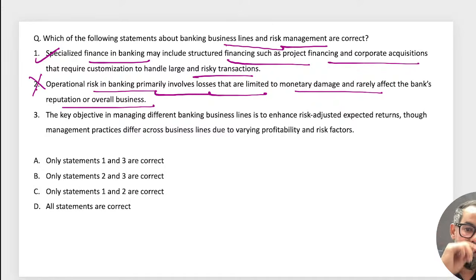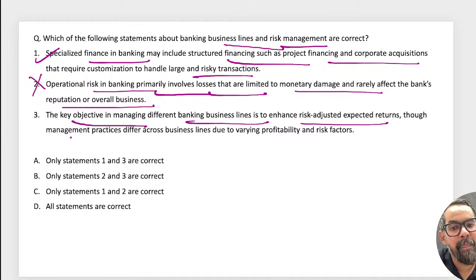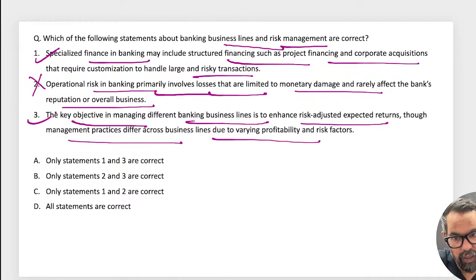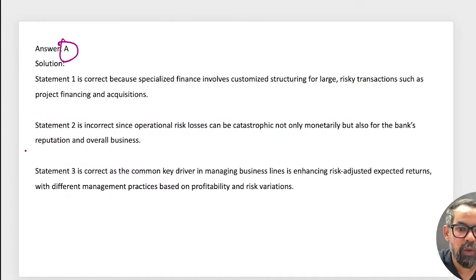No, it does. And it is not limited to monetary damages. Sometimes an accident happens and we lose some employee, so that is also a case. The third: the key objective of managing different business lines is to enhance risk-adjusted expected return, and management practices differ across the areas. So 1 and 3 mean option A only will be the right answer for this question. Correct, guys? Next one.